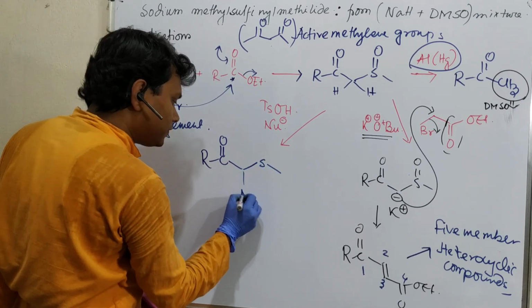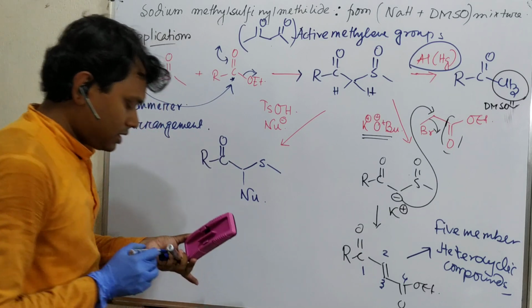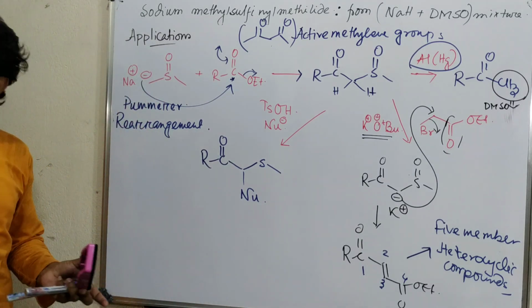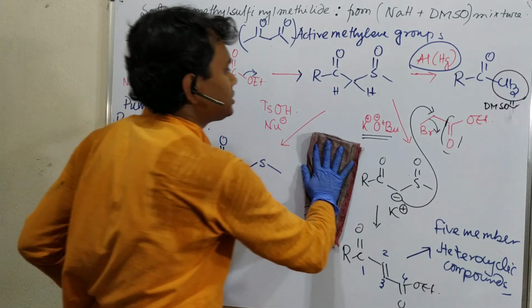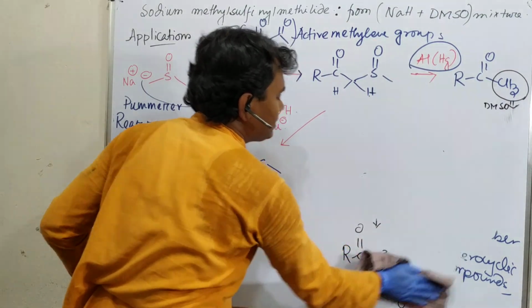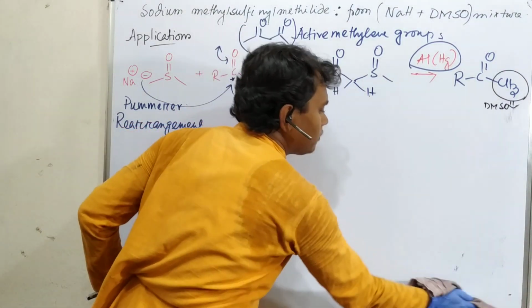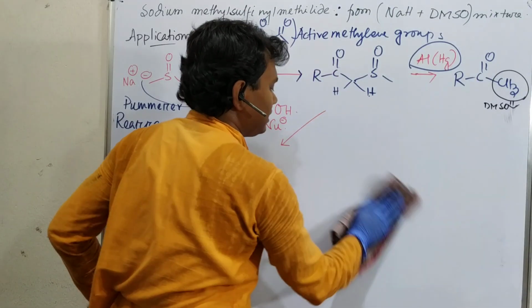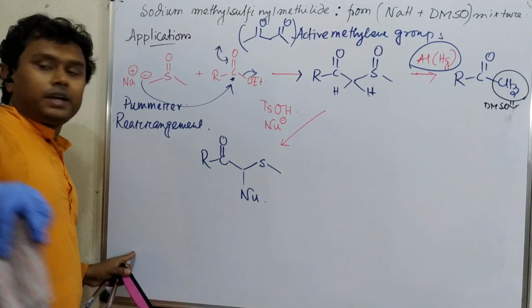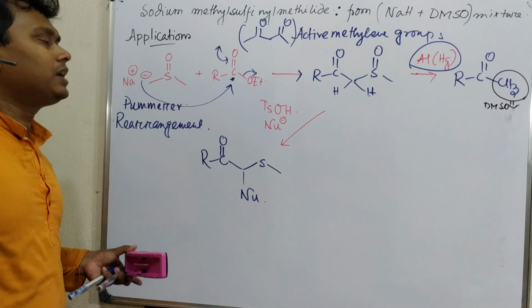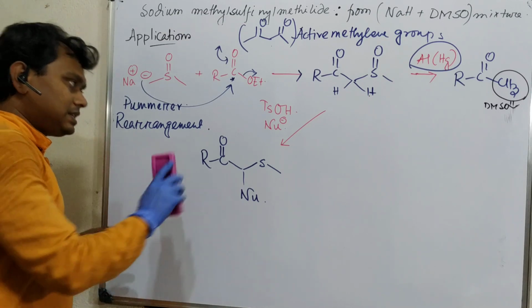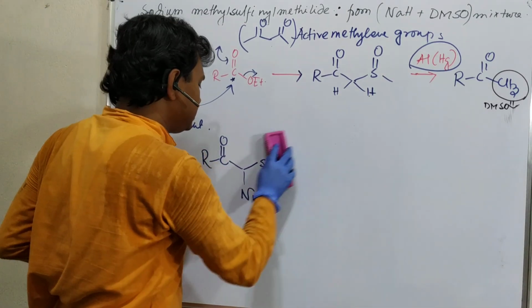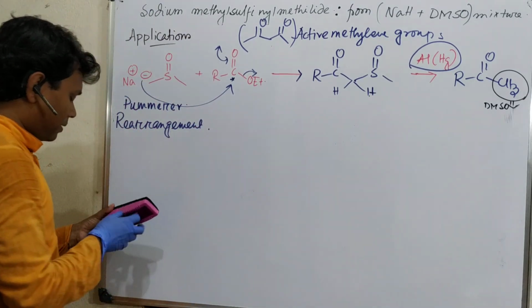Okay, a nucleophile attacks here. I know this is a little difficult to understand. So let me explain that part in detail. Means I'll give you a very brief idea. After that, you can do it by yourself also. So this is the thing. So let me give you a very brief overview of this Pummerer rearrangement.